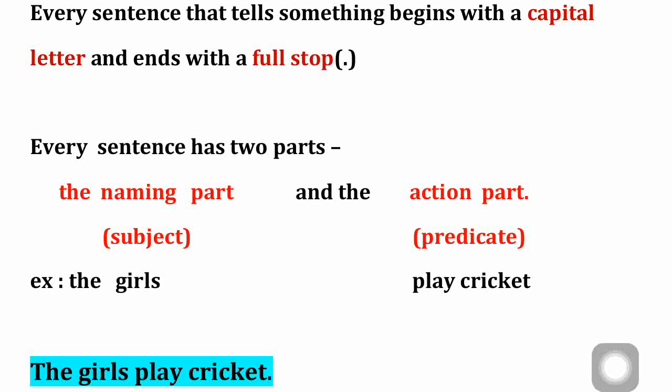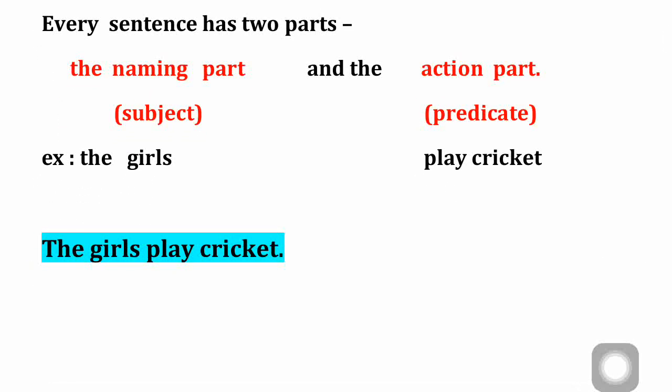As we learned about the article in the previous class, the. So to specify, to give more importance to the word girls, we are writing "the" here. The girls play cricket. After cricket we are putting a full stop again. So this is one sentence now. Overall we are talking about that. This is a complete sentence.